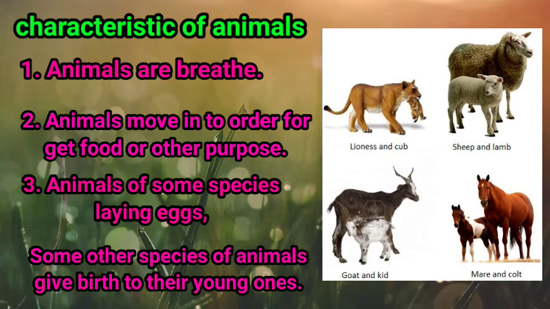So children, from this lesson we learned how our Earth was formed, how life began on the Earth, and how all these species of animals and plants came to this Earth. We learned all the basic information from this lesson.